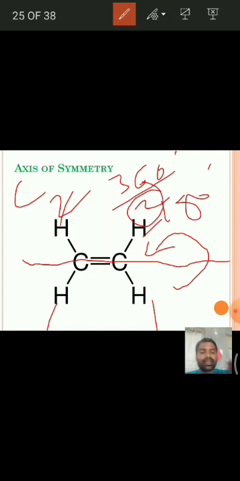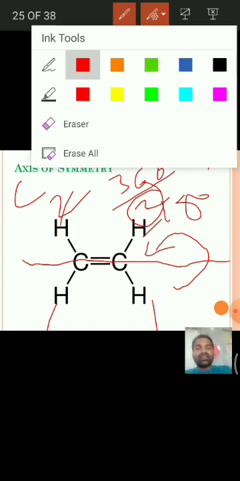That means the molecule is rotated by 360 by 2 degrees, or 180 degrees. We get the identical molecule. Hence, the molecule is said to be having a C2 axis of symmetry. That means this is about axis of symmetry.